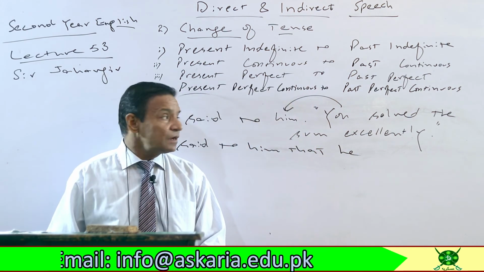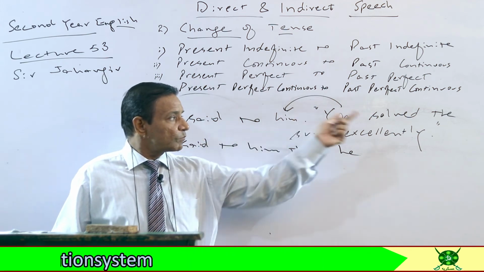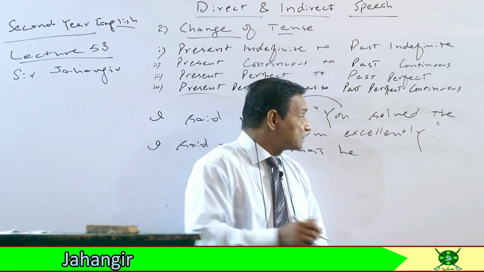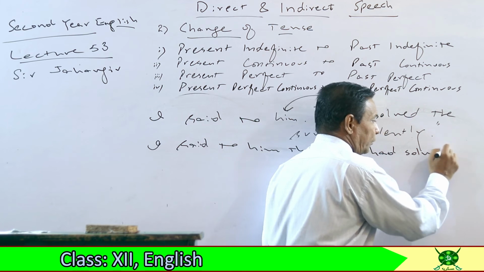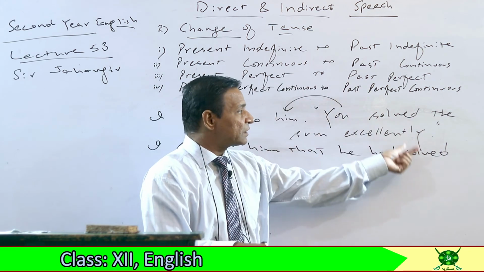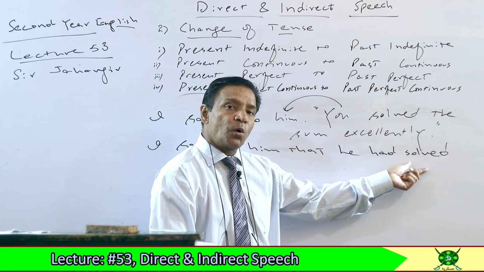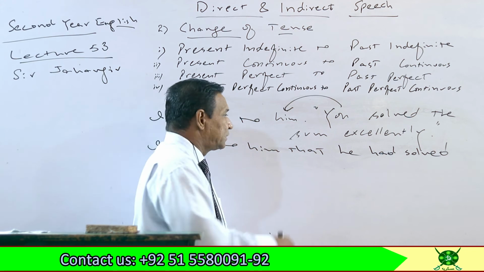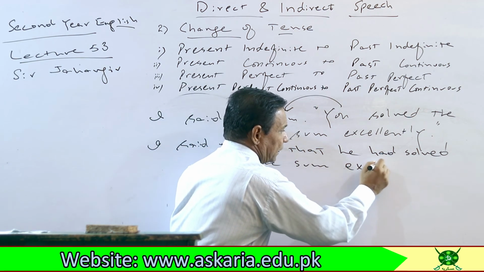Now the tense changing. Why will tense be changed? Because the reporting speech is past. So past definite will be changed into past perfect. In past perfect, had is used as helping verb, and the third form of solved is also solved. Clear? So both solved are the same. This is second form, and this is third form. Okay. So I said to him that he had solved the sum excellently.